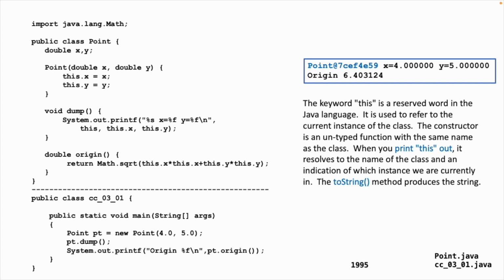So if we look at the dump method, we see the use of this, and this is not just by convention. This is a language element. So this is the pointer. You can see from the output, it actually prints out the class that it is and some kind of reference ID-like thing.